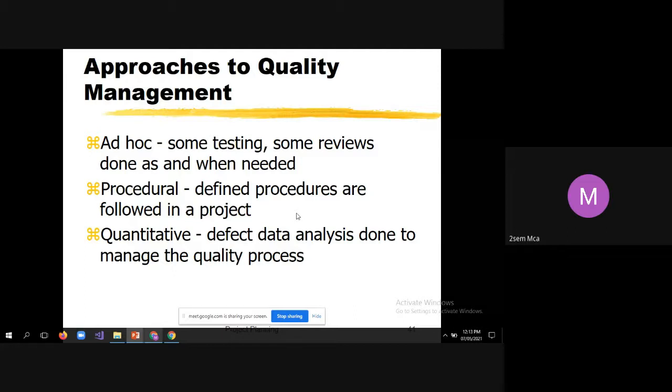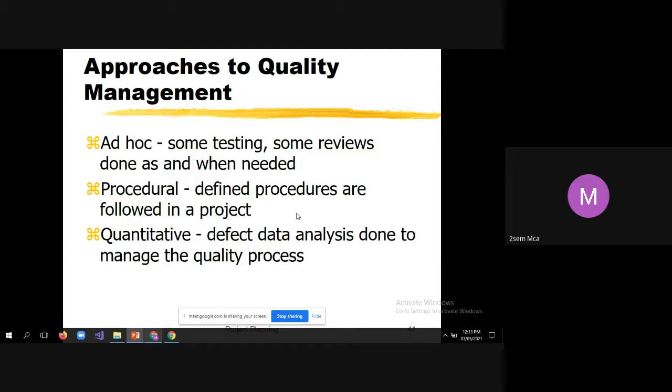Similarly, consider how the testing team does user acceptance testing. The client representative will give you the test cases and the test data. You have to pass that test data given by the client representative, then you have to test the application. That is the procedure. Such a process is called the procedural approach.